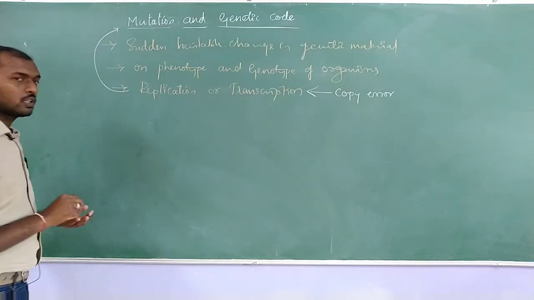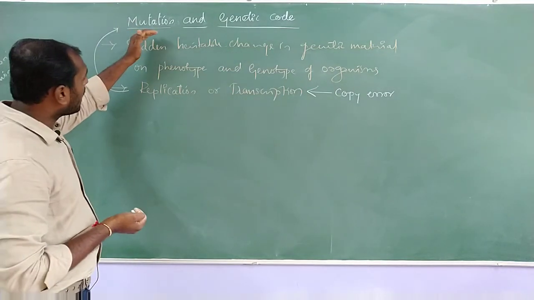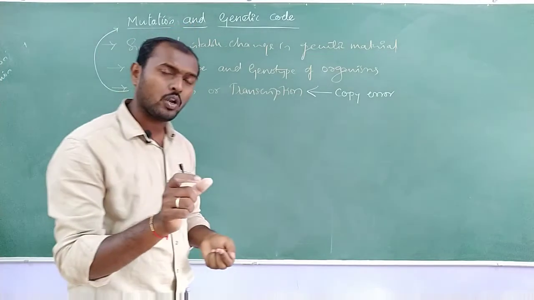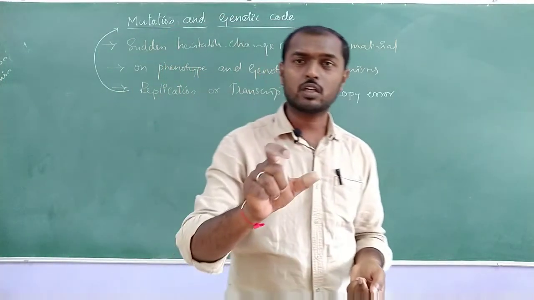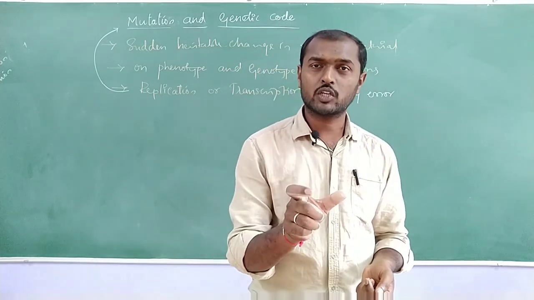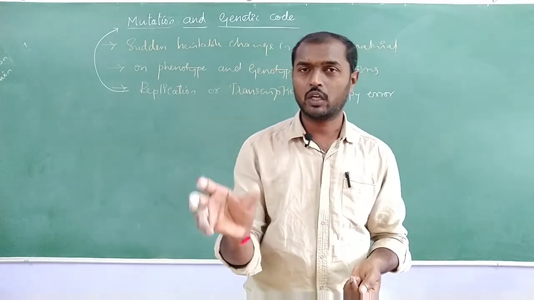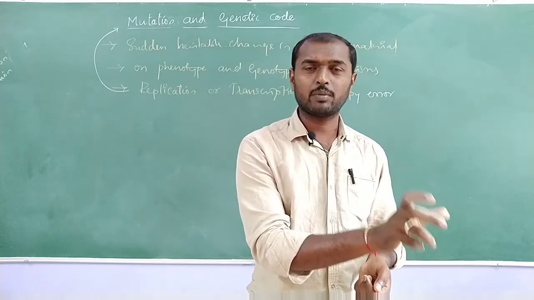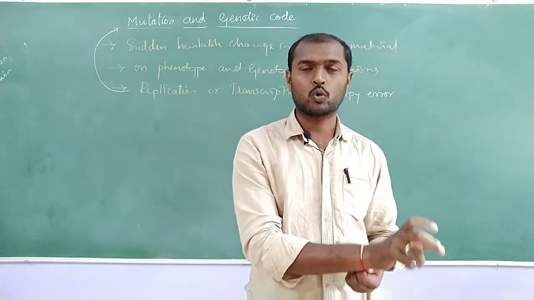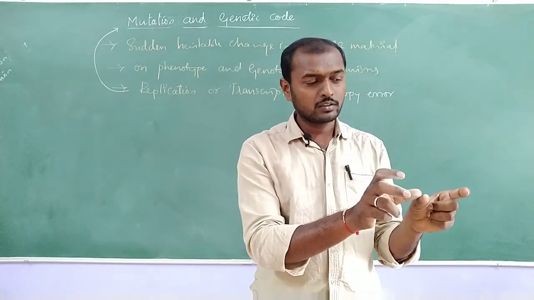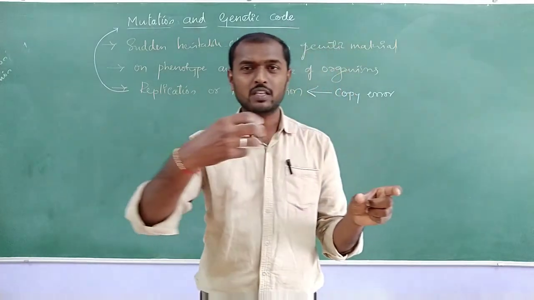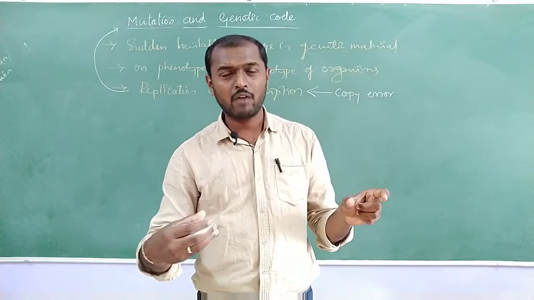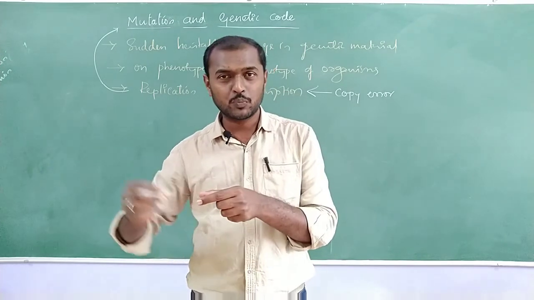ಅದನ್ನು ನಾವು mutation ಅಂತ ಕರೀಬಹುದು. Why we have topic that is mutation and genetic code? Because the genetic code and mutations are what we call a kind of link. If there is a mutation, there is a change in the genetic code. Okay, definitely if we are getting some unpredictable or unpredicted protein at the end, then that protein is produced by some specific mRNA. That mRNA may be having some changes, that changes may be mutation.